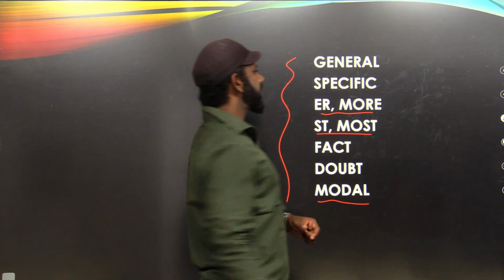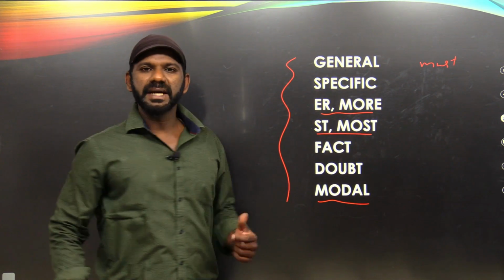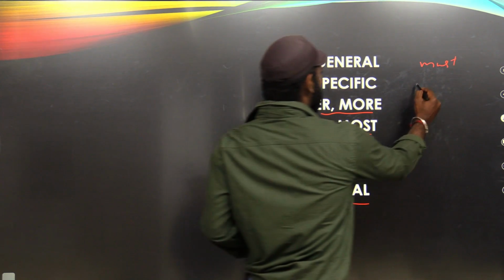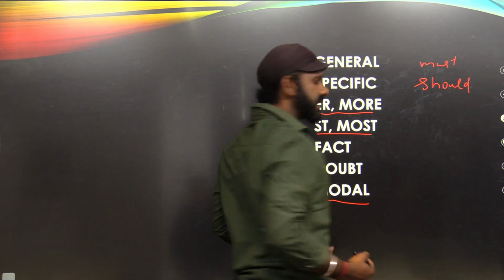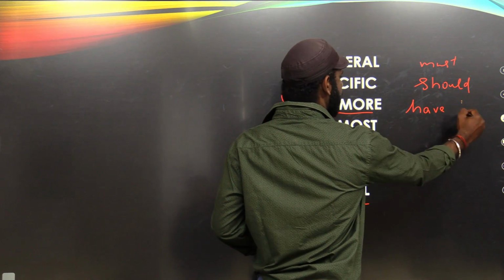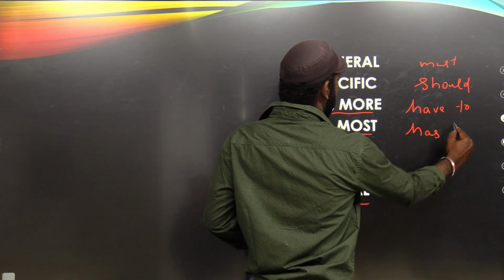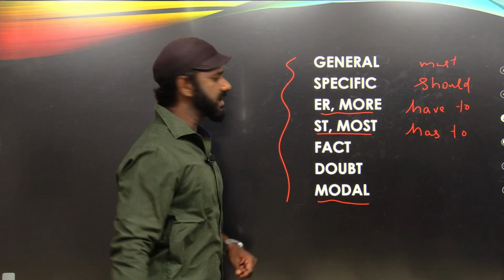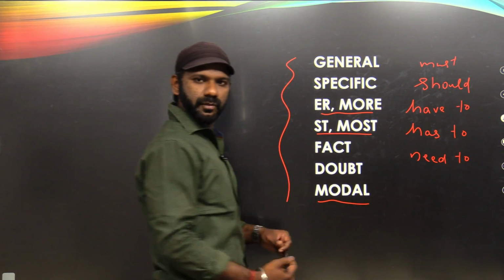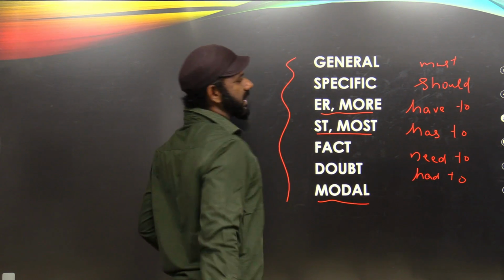For example, if I say must, they must come here. Must is a modal because it tells us about a compulsory action. They should come here. Should is a modal. It tells us about a compulsory action. They have to come here. Have to is a modal. He has to come here. Has to is a modal. They need to come here. Need to is a modal. They had to come here. Had to is a modal.